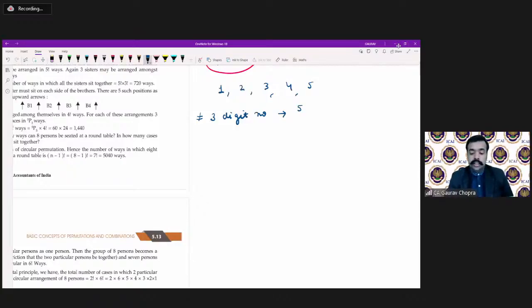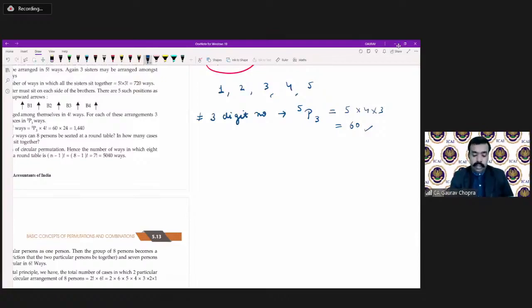The simple condition is 5P3. We have to select three places out of 5. So 5P3 means 5 multiplied by 4 multiplied by 3. So there are in total 60 ways, 60 numbers that can be formed using these 5 digits.